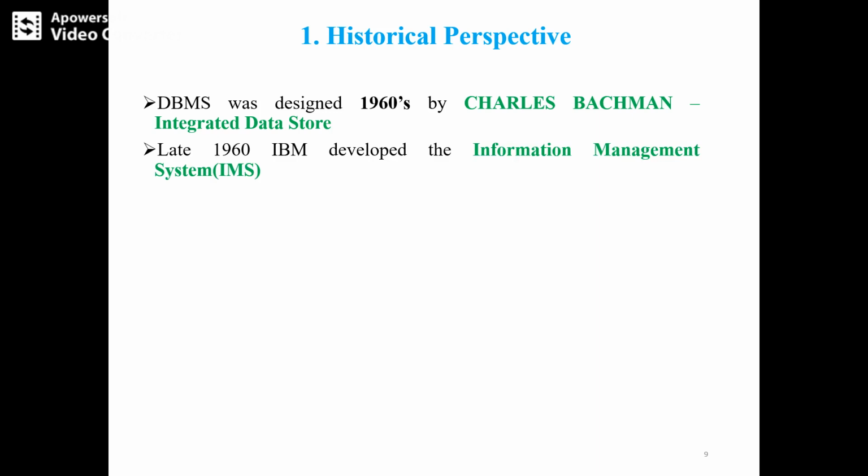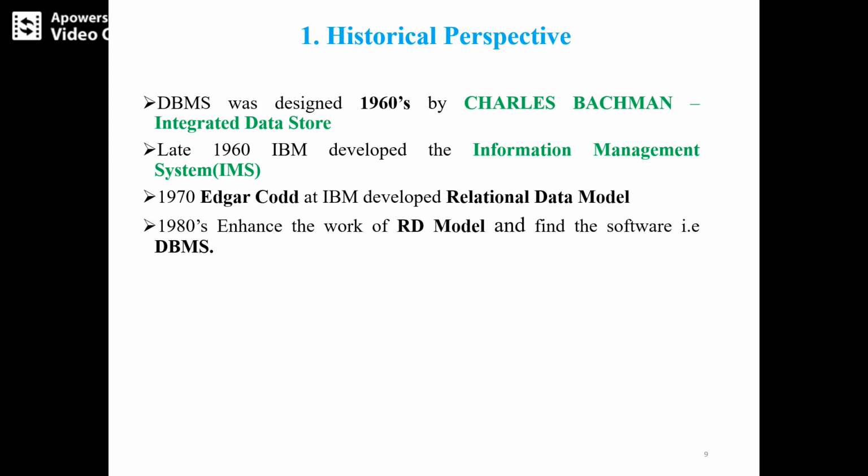In the late 1960s, IBM developed the Information Management System. The Integrated Data Store was converted into the Information Management System. Then in the late 1970s, Edgar Codd at IBM developed the relational data model; that is, RDBMS concepts started in the 1970s.